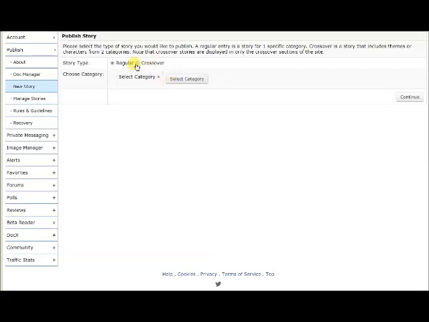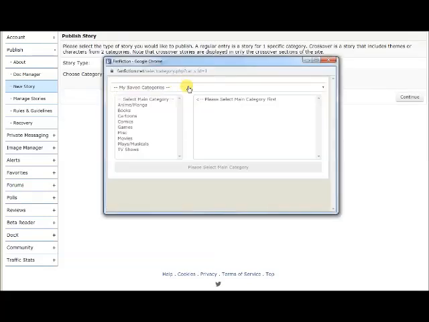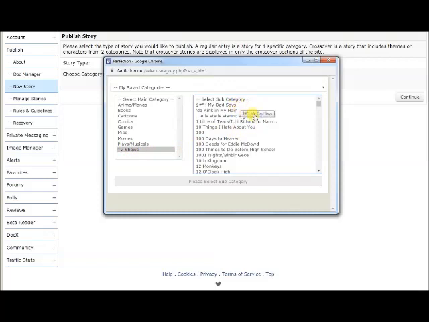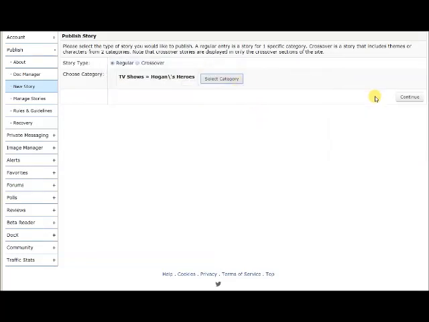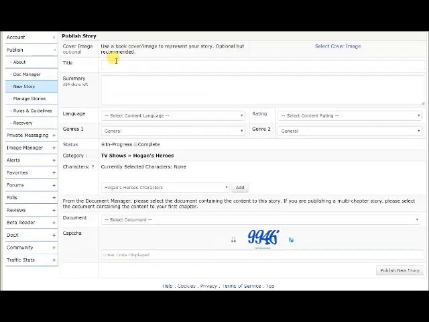So you have to select a category. It can be crossover, and it can be regular. I'm just going to go back to Hogan's Heroes. Saved. Yeah, we're just going to do that, and click continue, and then this is where you do everything.